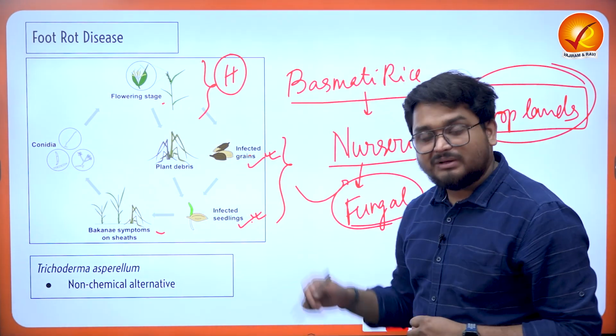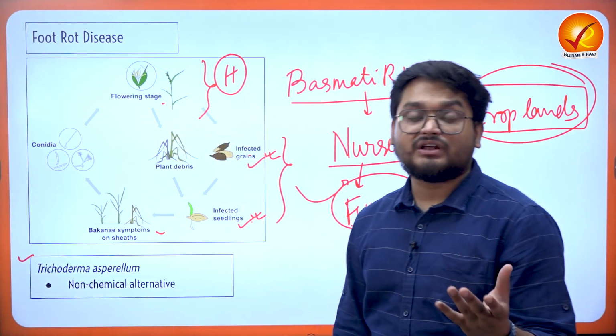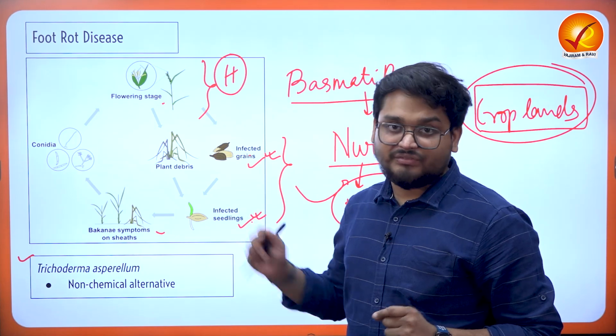So for this, the Punjab Agricultural University has come up with a very important non-chemical alternative to solve the issue of this disease.